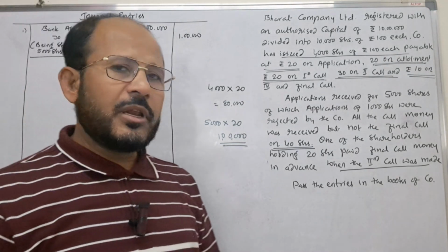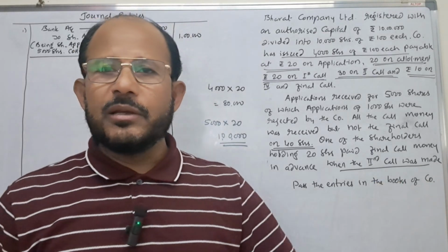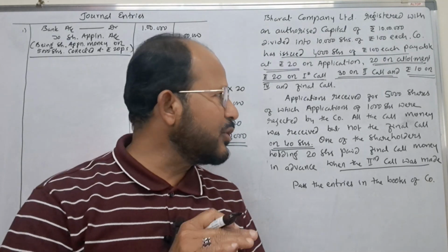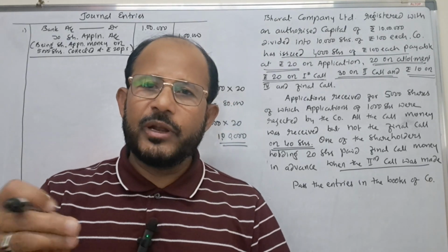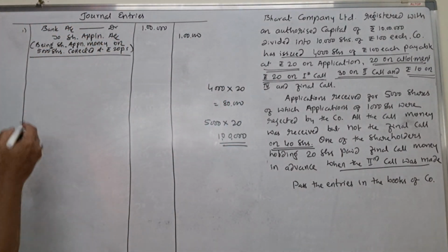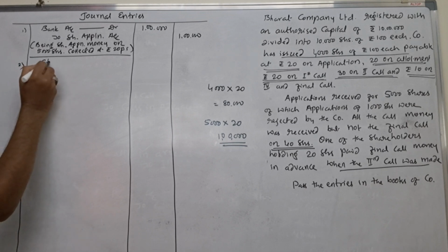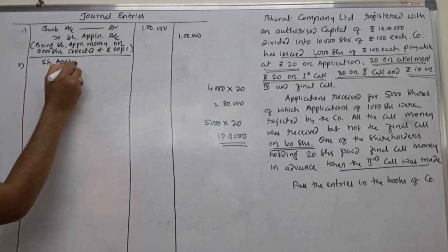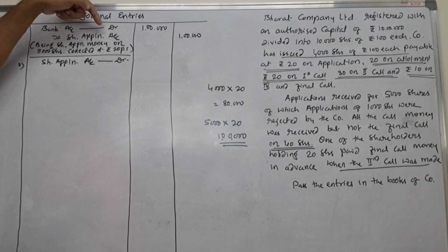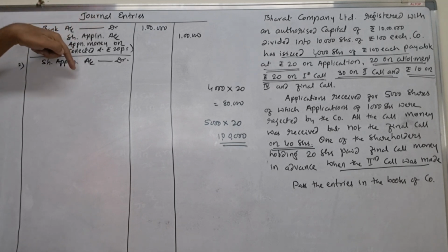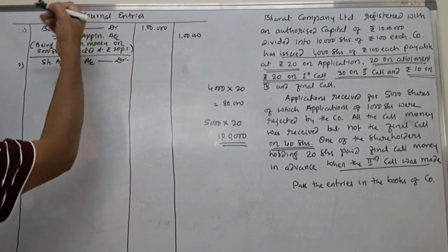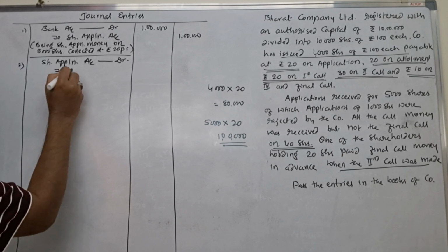Now, when the application money is returned to the shareholders to whom the shares are not allotted, what is to be done here? Along with the letter of regret, company will return the application money, right? For that, reverse entry we pass. Share application account is to be debited. Here, see, company has received cash, but here company is returning cash or paying the cash to whom? To the applicants whose applications are rejected. That is why here reverse entry is to be passed to bank account.